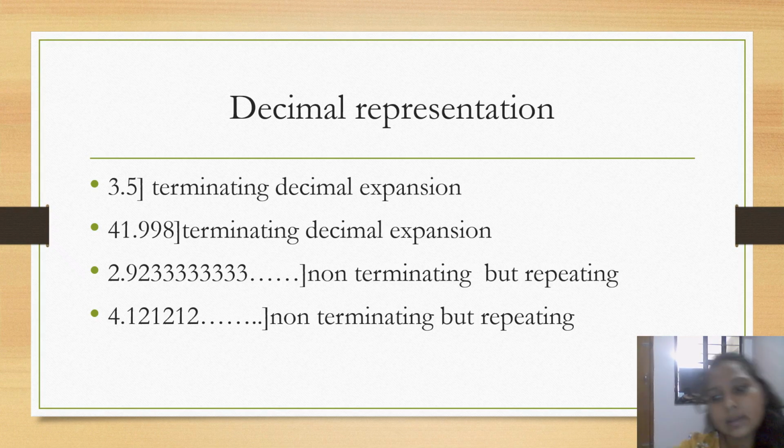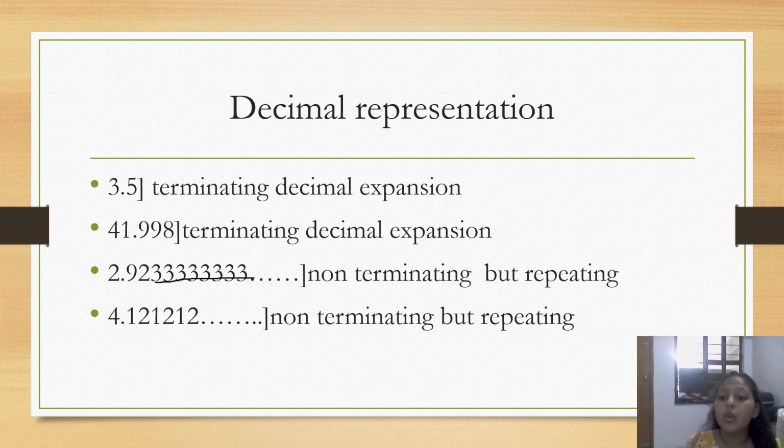It's terminated. It's finished. But non-terminating but repeating means, if you will see here, 2.92333 dot dot dot. What's the meaning of dot dot dot? It's continuing. It's not terminating. We don't know where it will terminate.